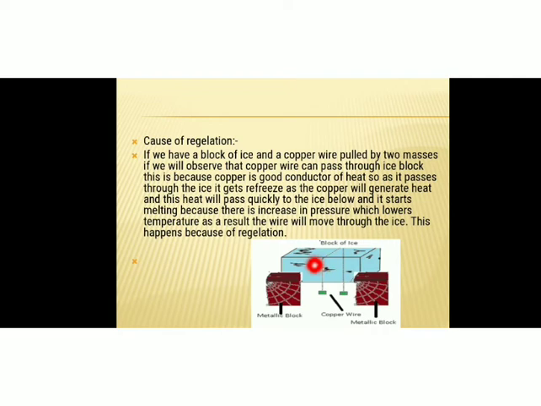That region converts to water. As soon as the ice converts to water, the metal wire passes through that region, and as soon as the wire passes through, immediately above the wire the ice goes back to the previous temperature and becomes solidified. Thus we can see the metal wire gets trapped inside the ice block. This phenomenon is known as regelation.